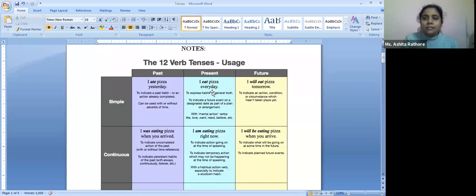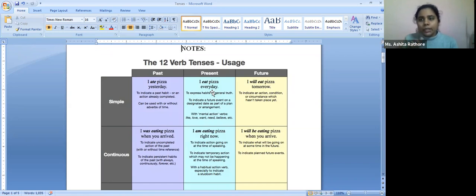In the present tense, we are talking about something that is happening right now, okay? Or something that is going on, that is continuously happening. An event, okay? It could be an event. It could be something that is going to happen maybe in the near future. Now, how does near future come in the present tense here? One very simple example will be, if I say that the train leaves at 6 p.m. or the train leaves at 9.